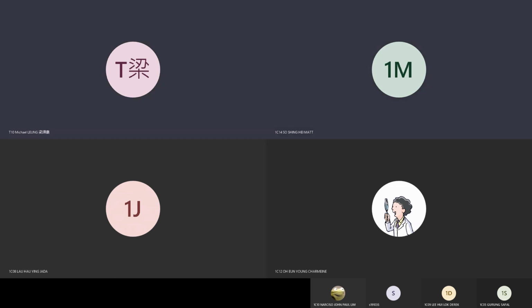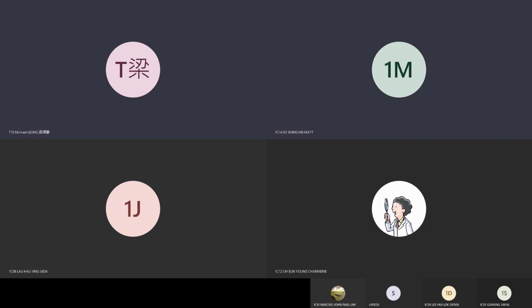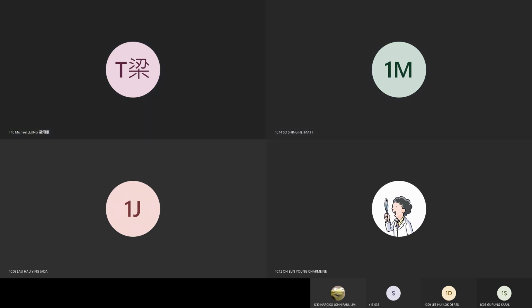Charmaine, you have the answer, so can you tell me your answer? Apart from landslides, what is another secondary effect? Now, the first one is landslide. Yeah, tsunami, of course, tsunami.